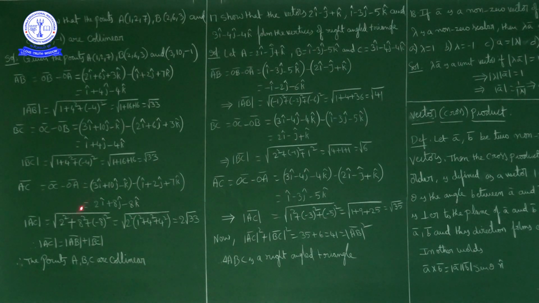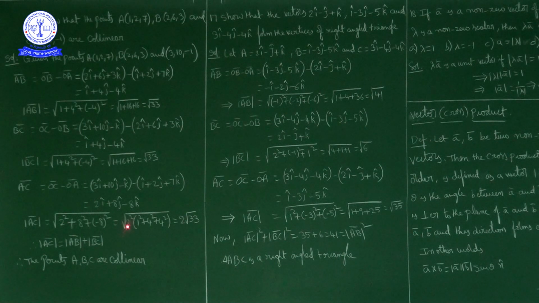So AC bar is 2i cap plus 8j cap minus 8k cap. Now the magnitude of AC bar is the square root of 2 squared plus 8 squared plus minus 8 squared. Every number here is a multiple of 2, so if we take 2 squared common, we can write 2 squared into 1 squared, 2 squared into 4 squared, and 2 squared into 4 squared.